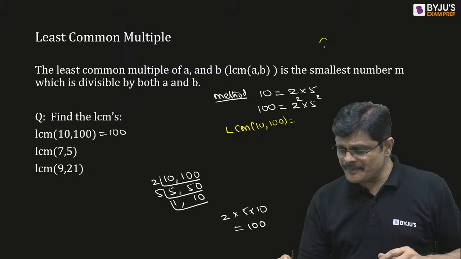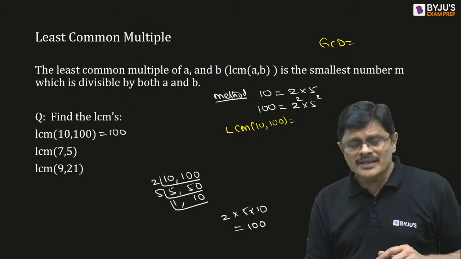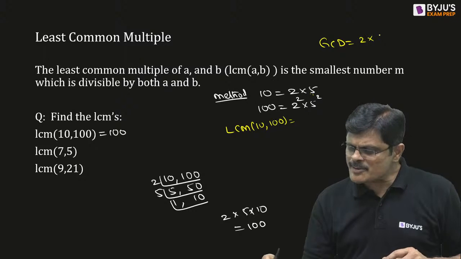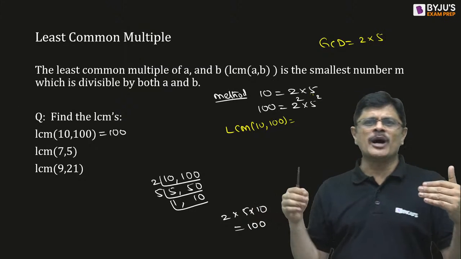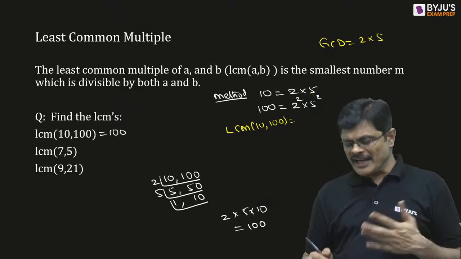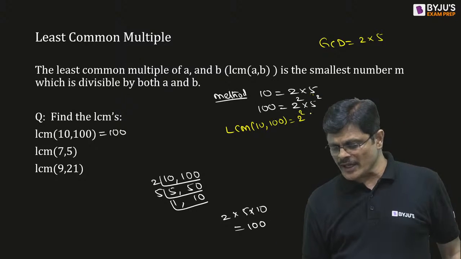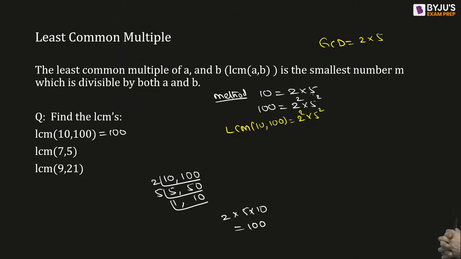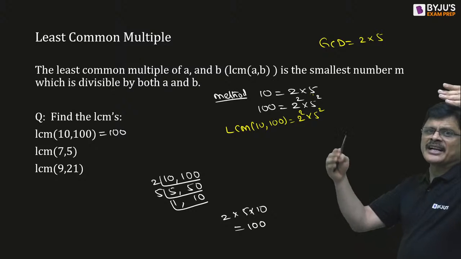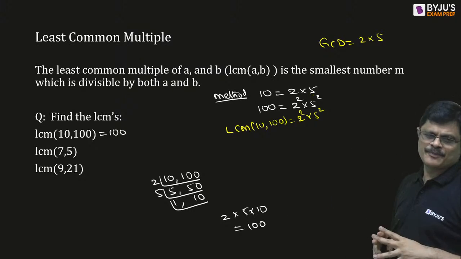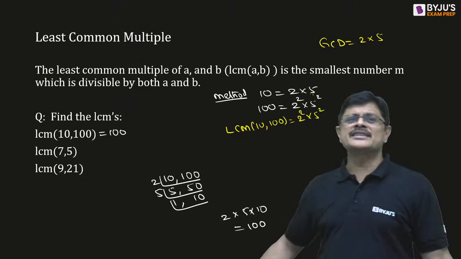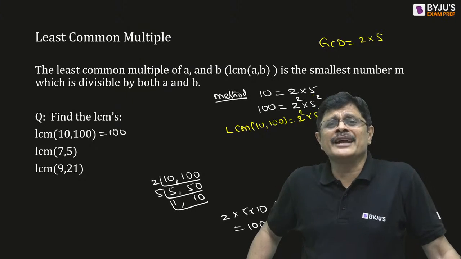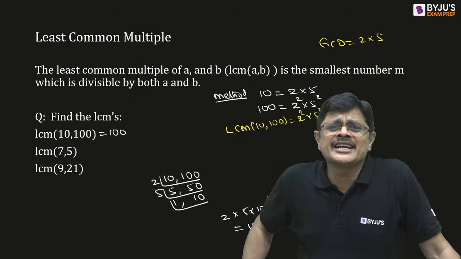See, for GCD, when a factor is common, the smallest one you take. For 5 power 1 and 5 square, which one is smallest? 5 power 1 is smallest, that you select. Whereas for LCM, take the largest, that is 2 square and 5 square. And when you are doing LCM, suppose there is a factor 3 there and a factor 7 here, you have to select them also. It's a kind of union of the sets, my dear friends, whereas GCD is a kind of intersection.